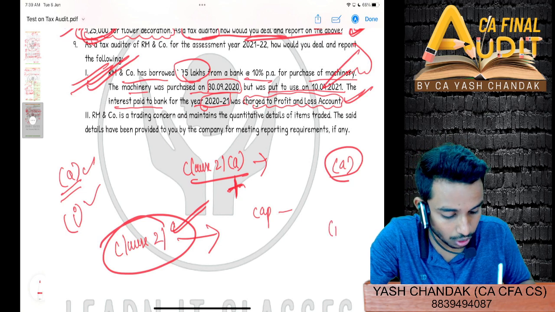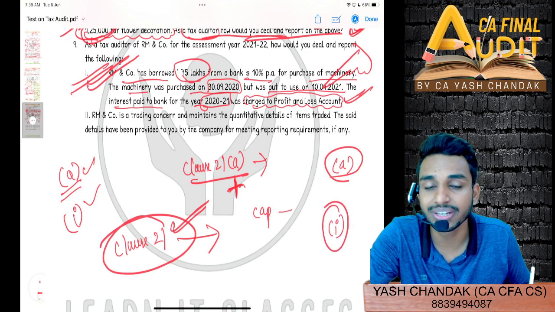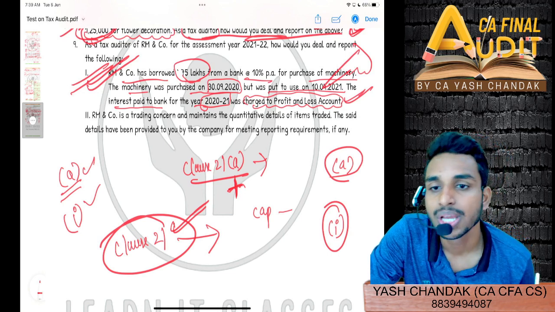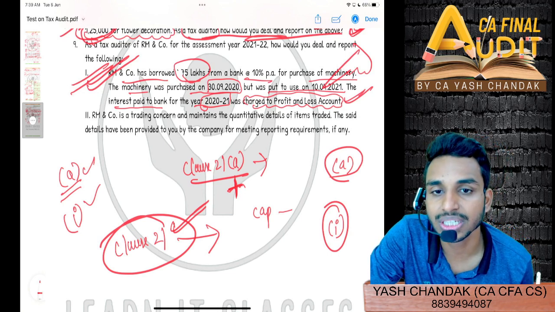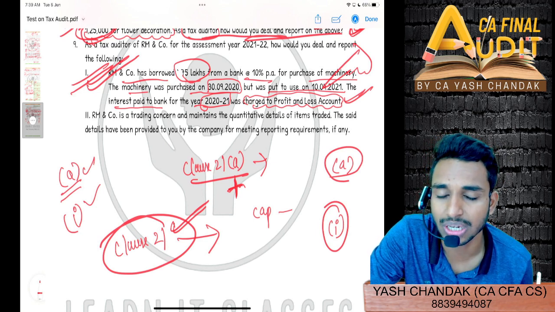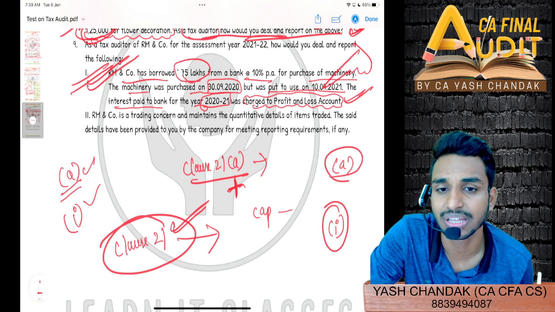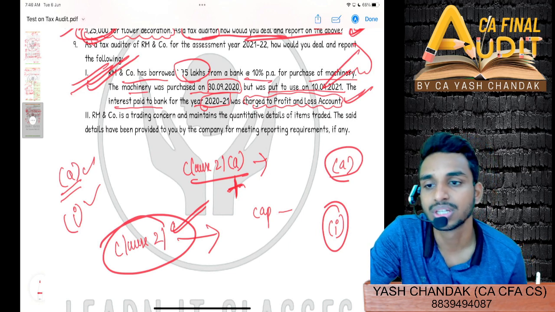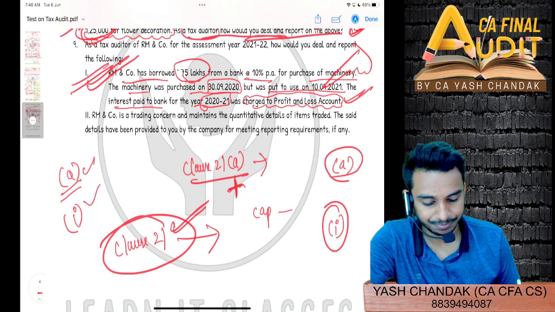However, if you are not able to recollect clause 21I, then yes, you can mention clause 21 and report according to the proviso to section 36(1)(iii), where any interest chargeable under the Income Tax Act is being utilized for the purpose of capitalization, then it is capitalized and it is not charged to profit and loss account.